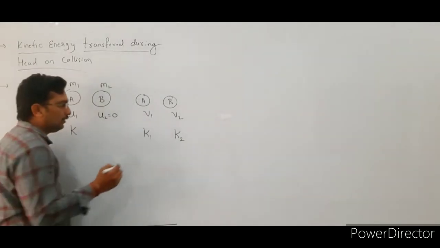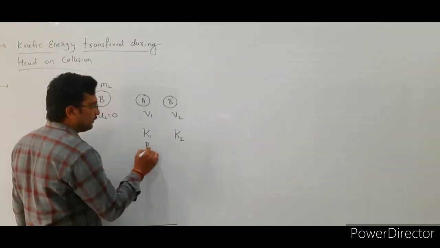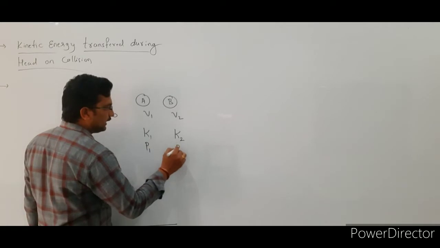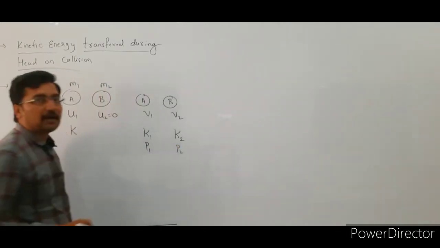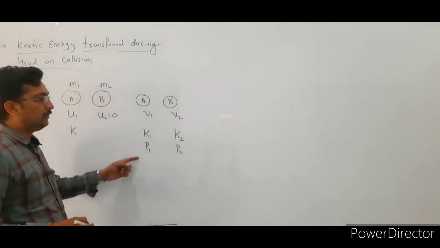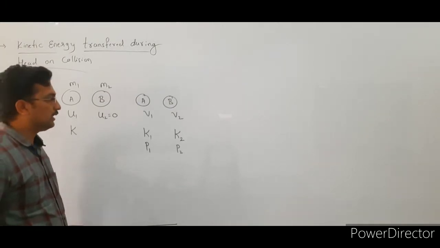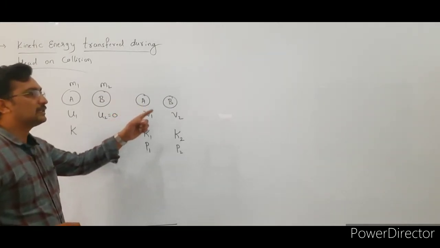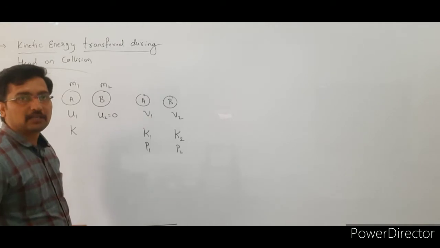So here P1 and P2 indicate the momentum of the first particle and the second particle after the collision.